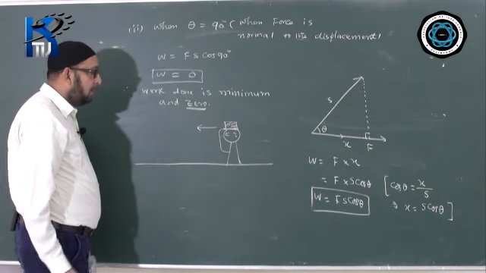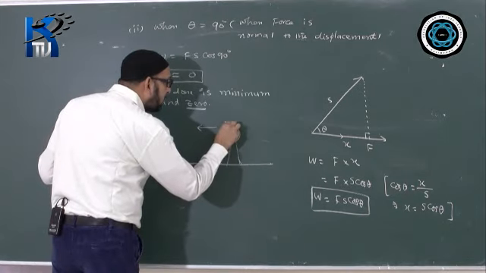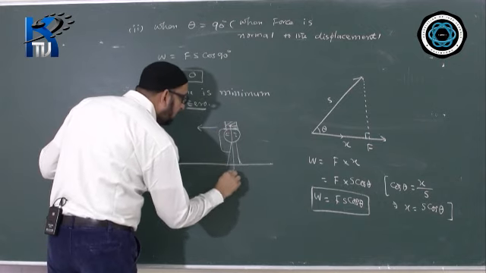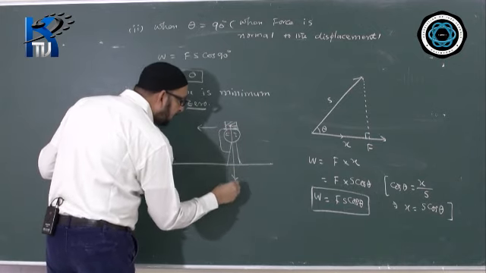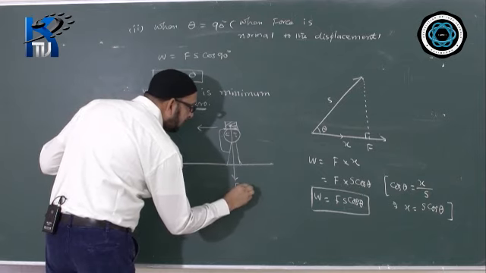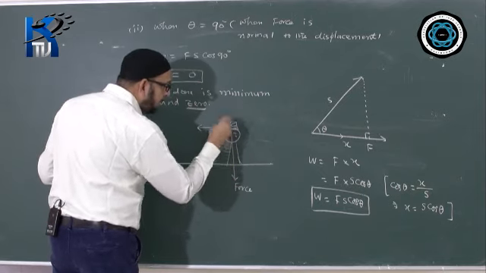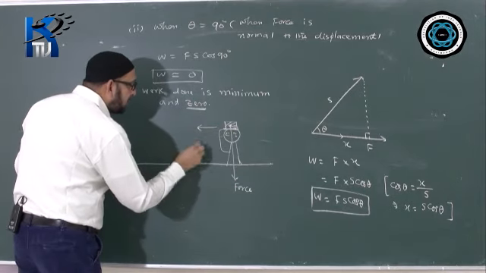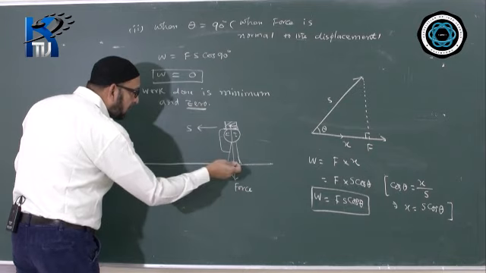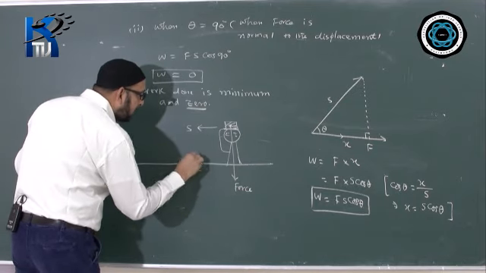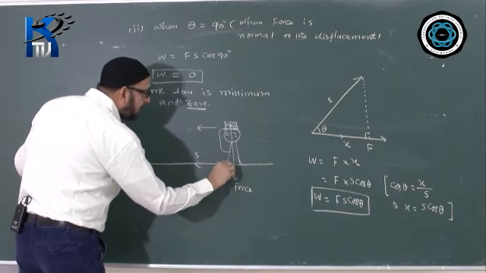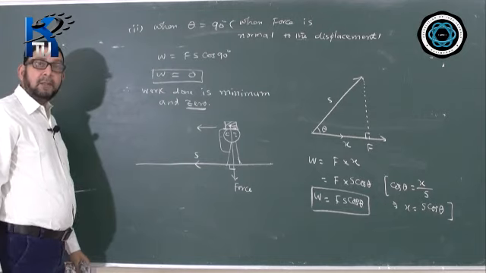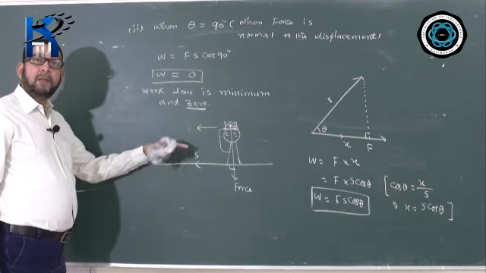You know why? Because the force of the suitcase, that is the weight of the suitcase, the force of gravity, is acting in the downward direction, whereas the person is moving on a horizontal surface this way. The displacement is like this, S, in this direction. What is the angle between them? You can have a look at it. How much is the angle? 90 degrees. So the work done theoretically becomes 0.